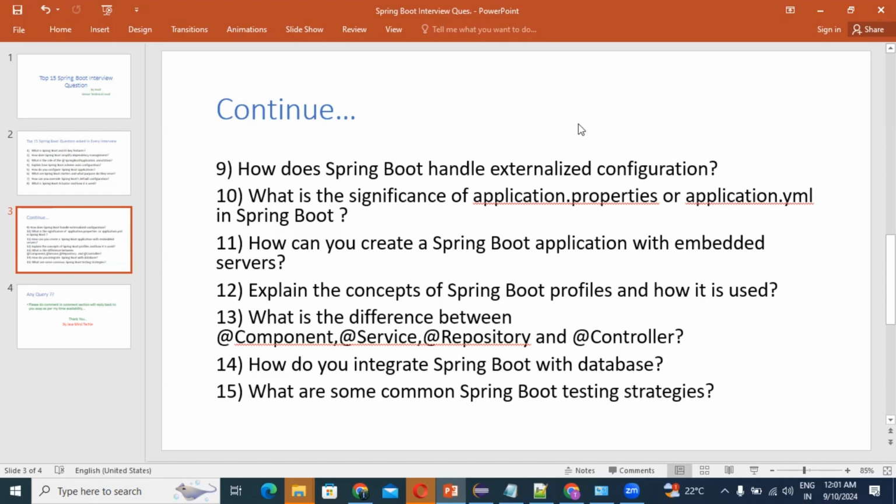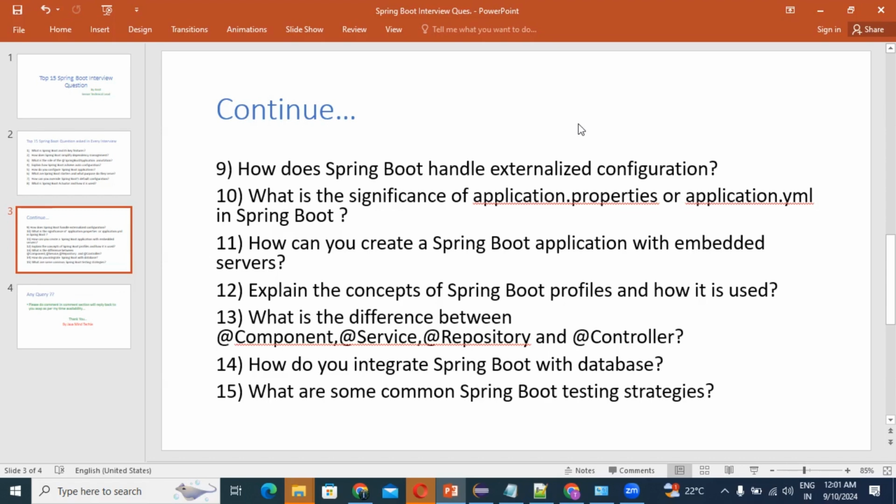First point, add dependency. You need to add a dependency if you want to integrate a database with Spring Boot. What dependency? Include the dependency for the database, for example spring-boot-starter-data-jpa, for JPA or Hibernate. This is the first.